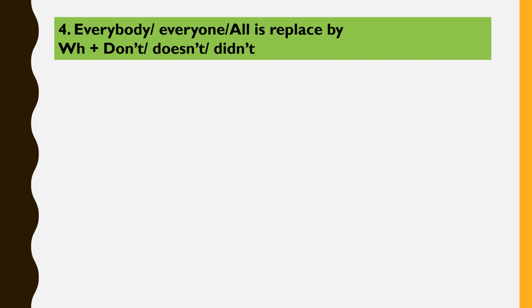Similarly, if we have the words everybody, everyone, all in our assertive sentence, then while changing it into an interrogative sentence, we use the WH question word with the helping verbs don't, doesn't, and didn't in the sentence.